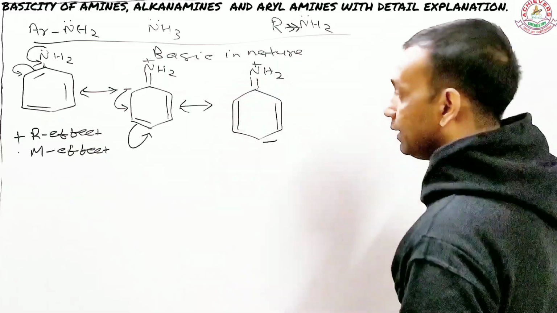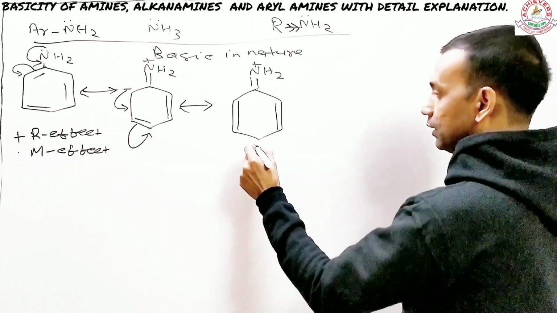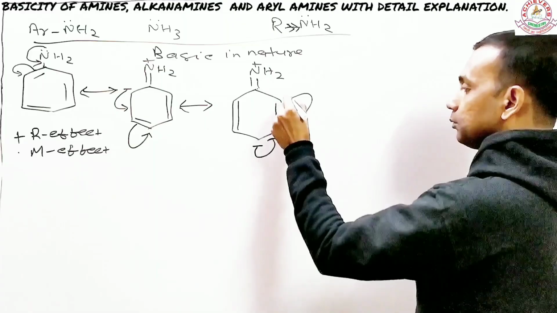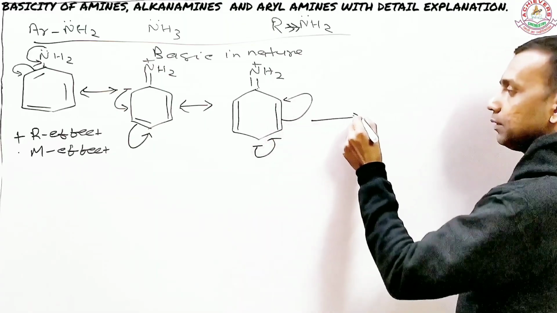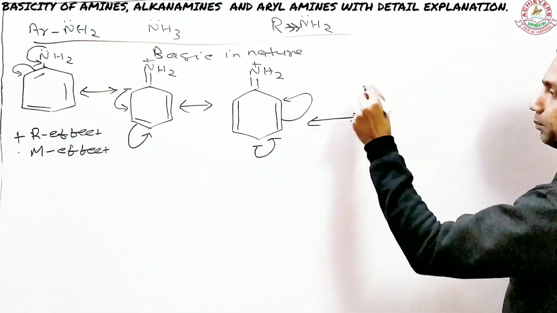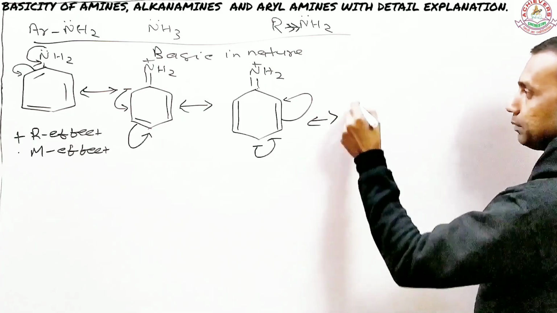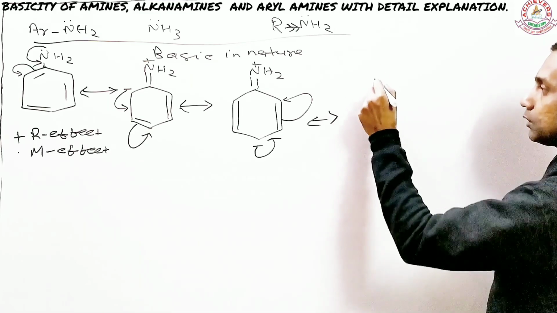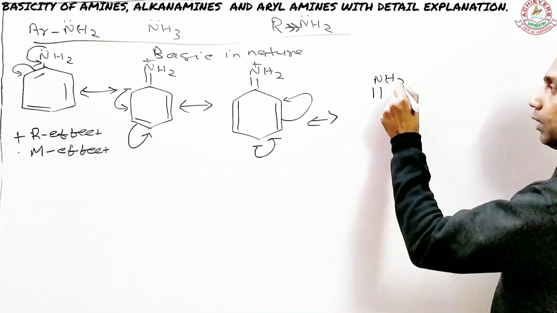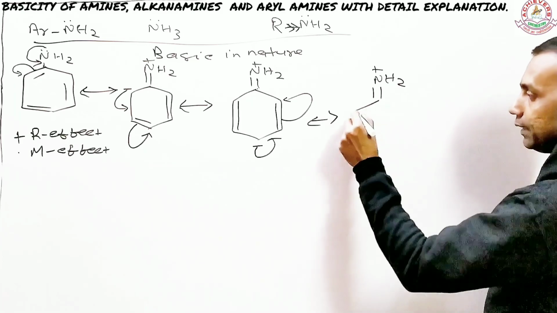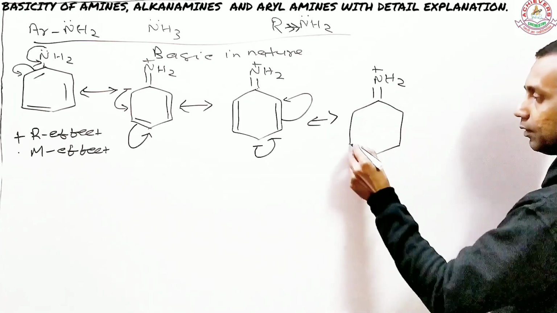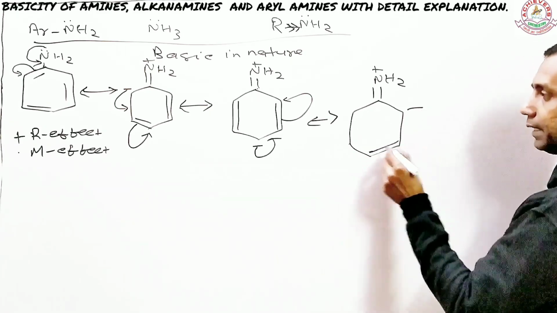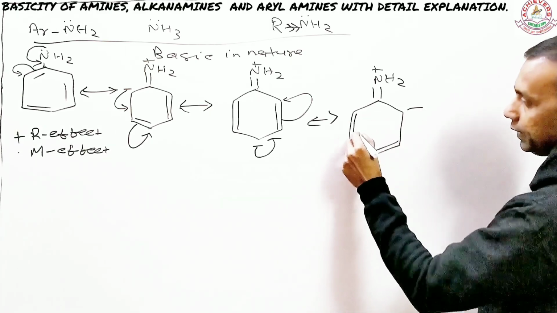Now, in the next step, what happened? This negative charge shifts towards the single bond, and the pi bond shifts towards the next carbon. Due to that, you get something like this one. You have a double bond right here. You have nitrogen up there with two hydrogens and a positive charge. And there you have your cyclohexane. Now this becomes negatively charged. You have your double bond right here, and another one was already there.